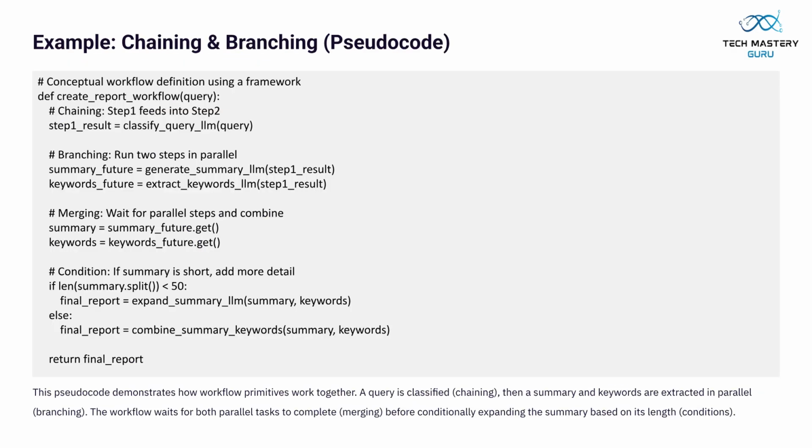This pseudocode illustrates chaining, branching, and merging. A query is classified, then summarized, and keywords are extracted in parallel. Results are merged, and a condition expands the summary if it's too short, demonstrating integrated workflow primitives.